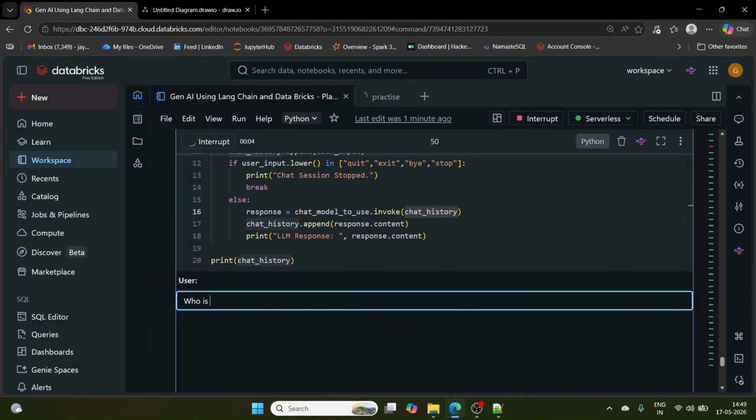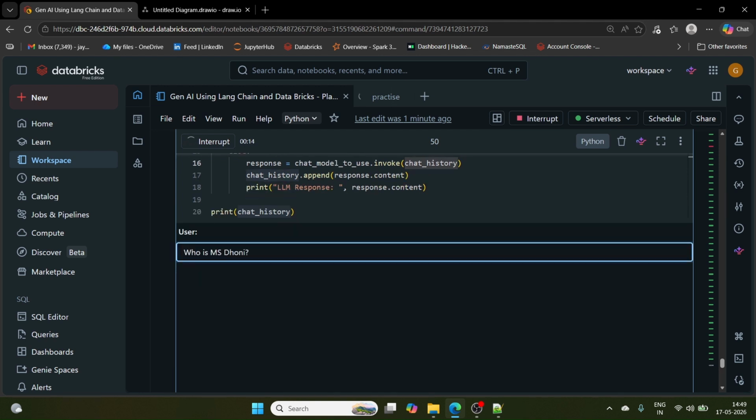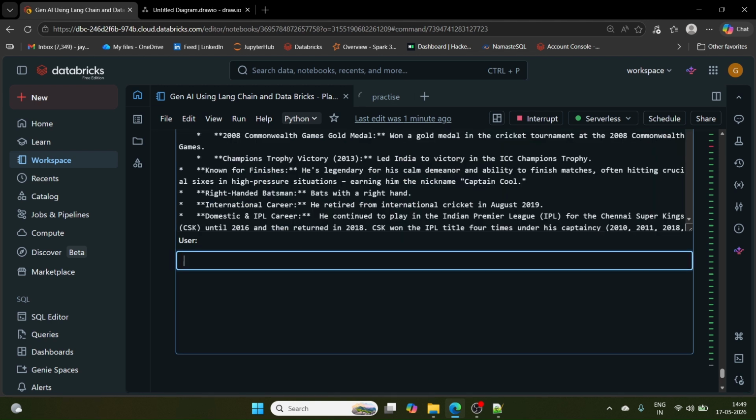Now if I ask who is MS Dhoni, let's press enter. The LLM will respond about who is MS Dhoni, and then we will ask a follow-up. It has given us the answer.